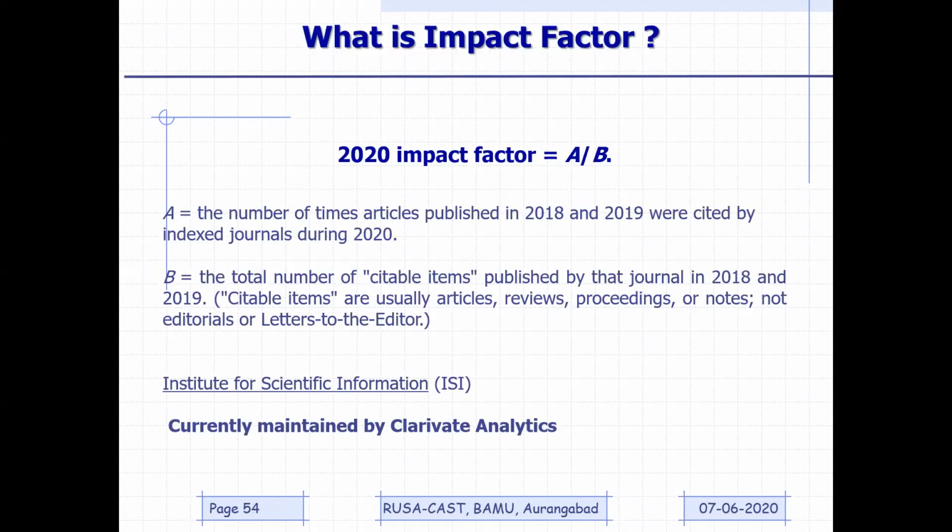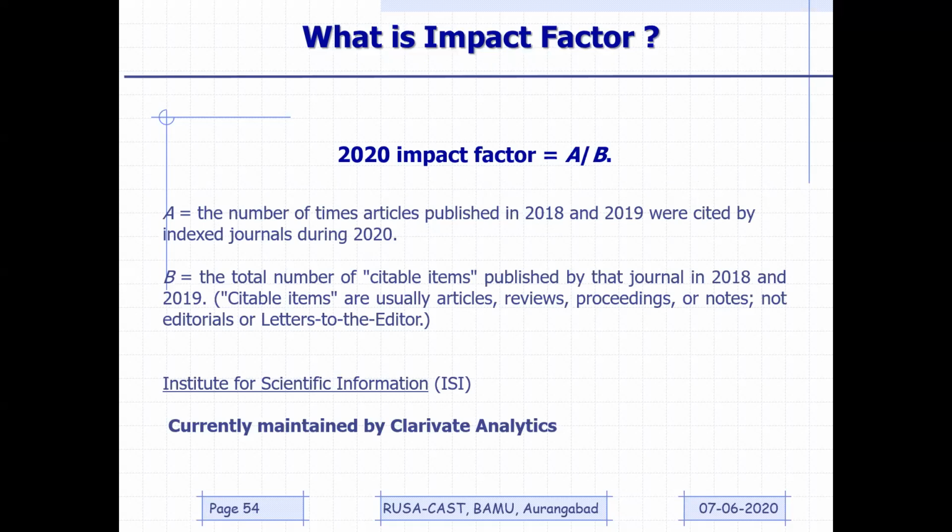Now, okay, I have got another 10-15 minutes. So whenever we are talking about journal of international repute, मुझे थोड़ा आपको बताना जरूरी है, because some of you might be aware of impact factor, and many of you may not be aware. Those who are in the beginning phase of research career, they may not be aware. So let me quickly tell you what the impact factor is all about. Let us say you would like to calculate impact factor 2020. 2020 का हमें impact factor निकालना है.